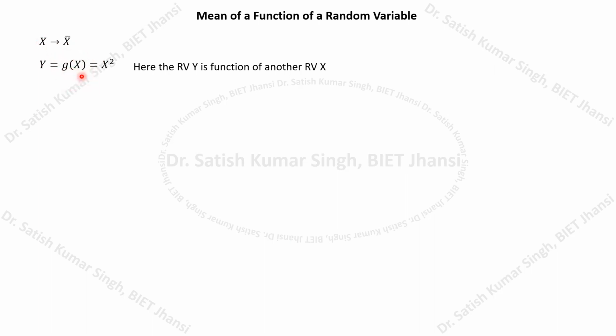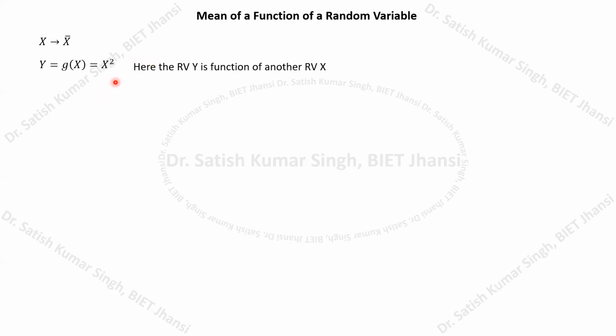This may be like y defined as equal to x square. If we define this random variable y, then I can say that it is some function of x. Just for simplicity, I have taken x square. It could be any other function of x also. You can write something like x cube plus x square plus 1, or some different forms.